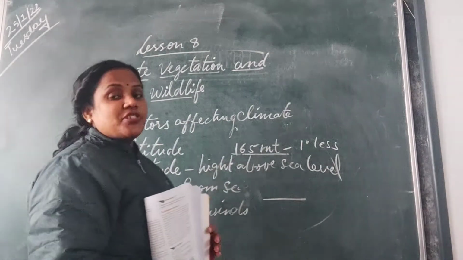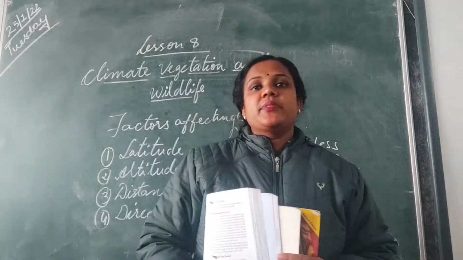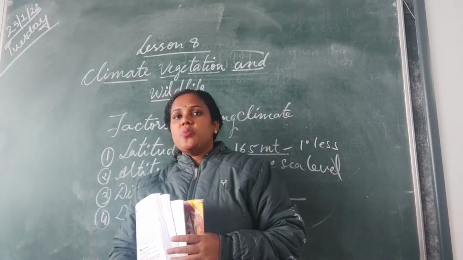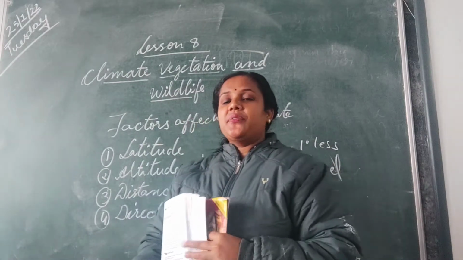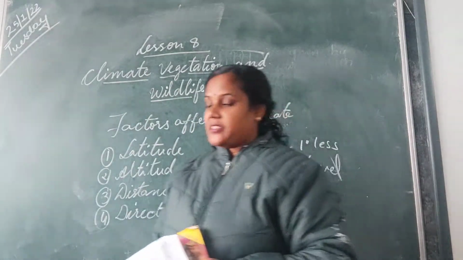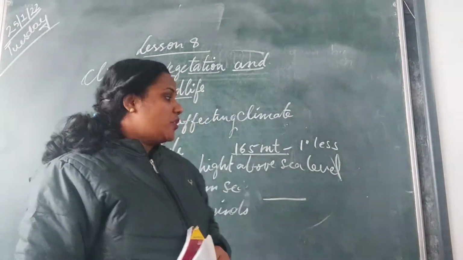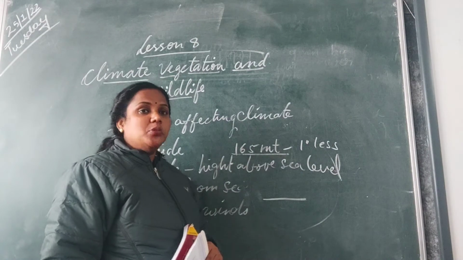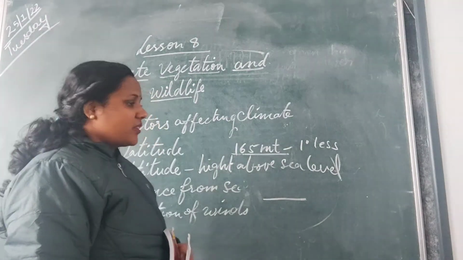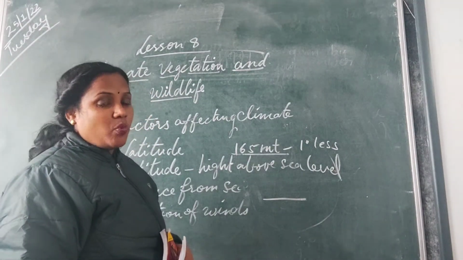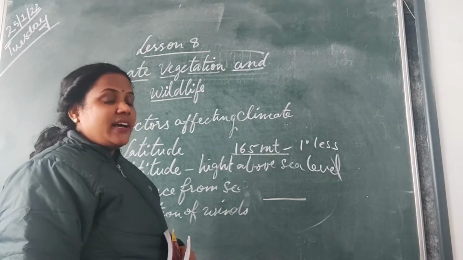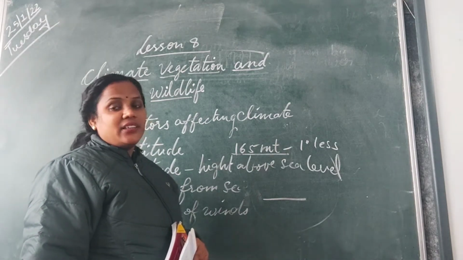Third is your distance from the sea. Distance from the sea is also one reason why we have different types of climate. Now, if you have land and water, what will get warm and cool faster? The land will get warmer and cooler faster, and water will take time.